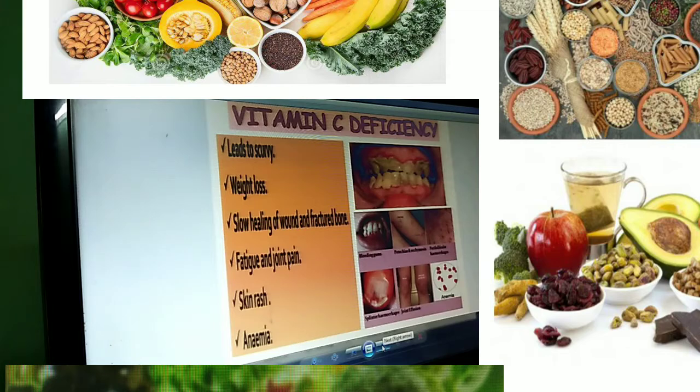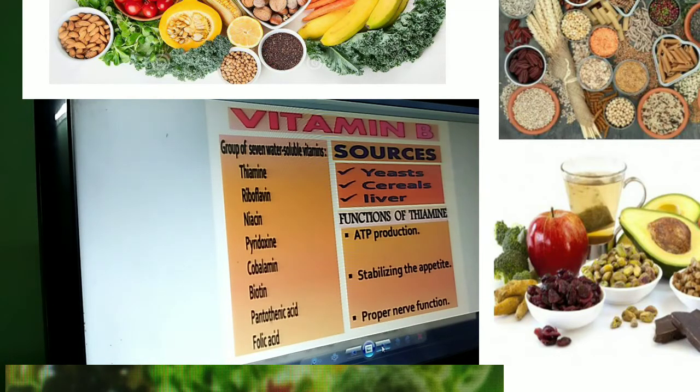What are the causes, symptoms, and diseases? Next, coming to vitamin B complex. In that we have some 9 types of vitamins. Vitamin B1. B1 is thiamine chemically. B2 is riboflavin. B3 is niacin, and B5 is pyridoxine.